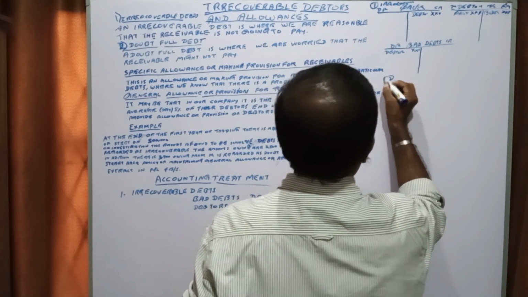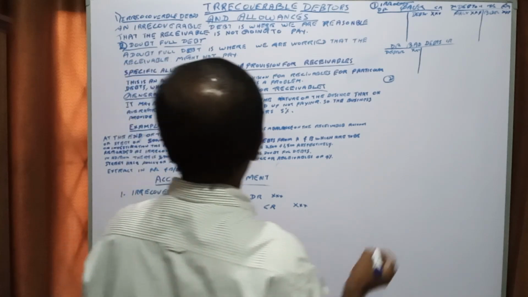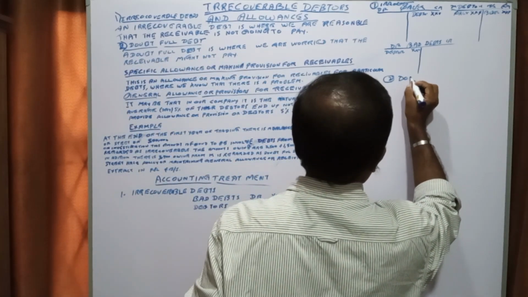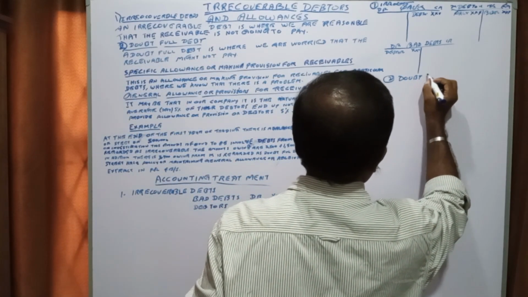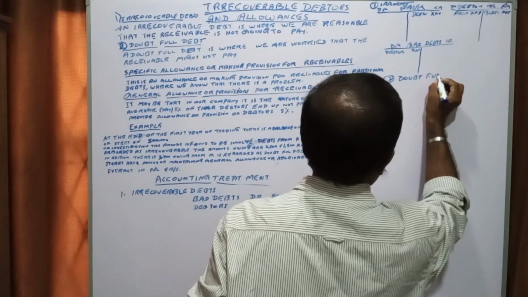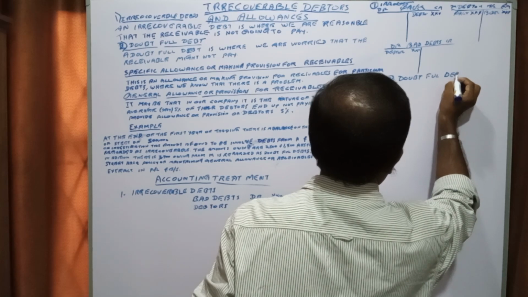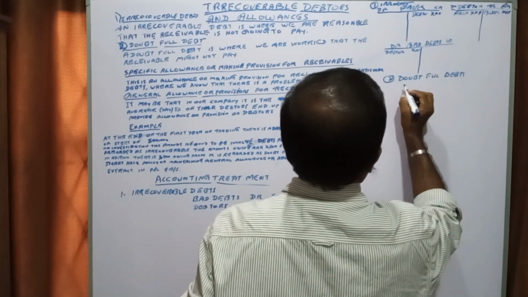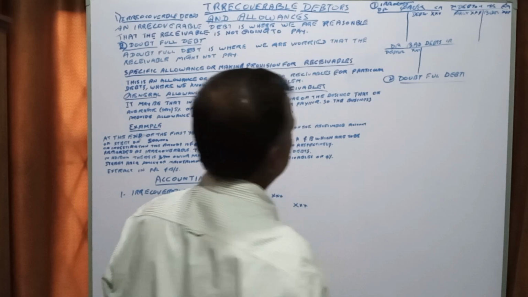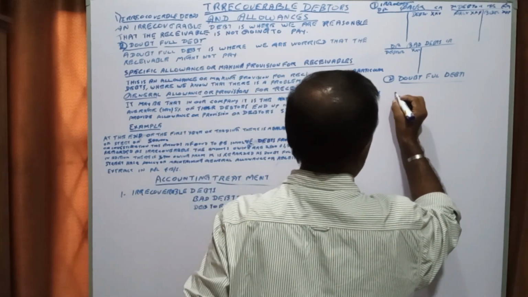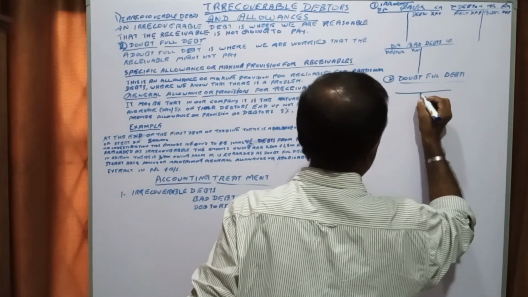Next one is doubtful debts, because we are making the sales.